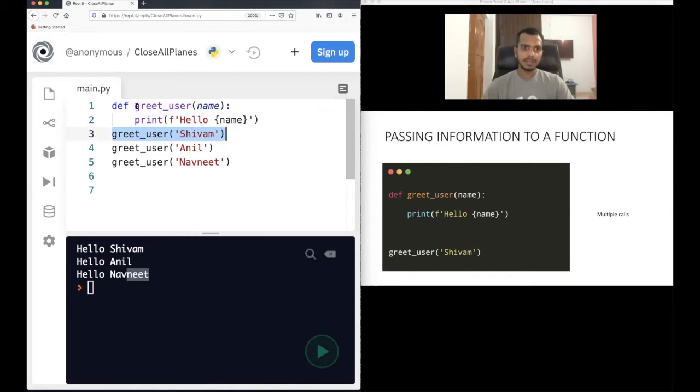The control will go to greet_user. In the name, this data will be passed, Shivam will be passed. Basically, this is string data that will be passed. And then it will print hello Shivam.